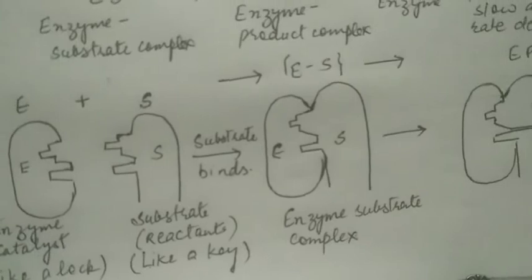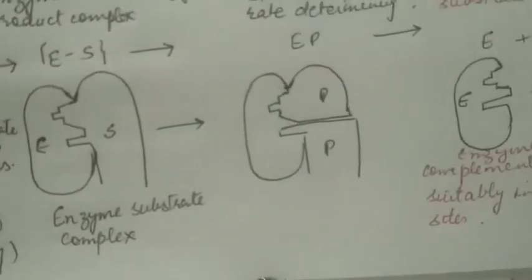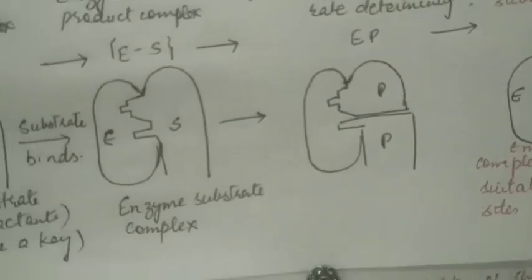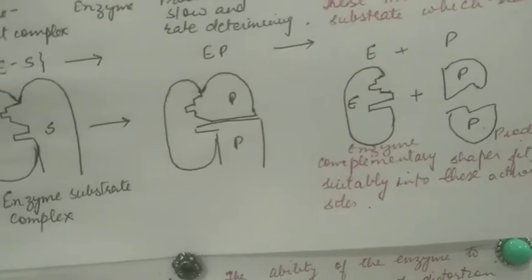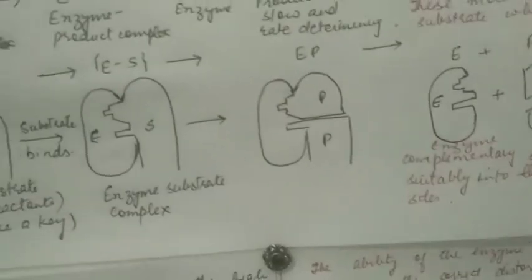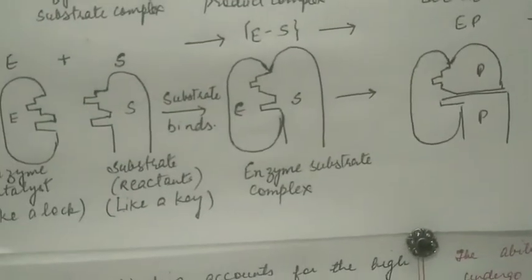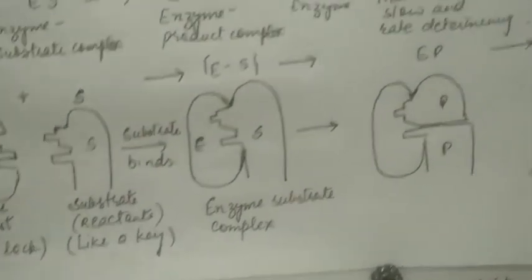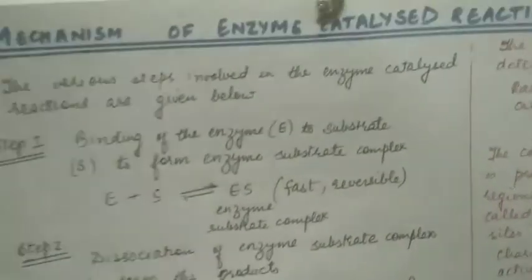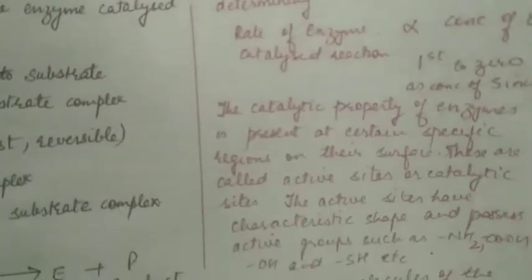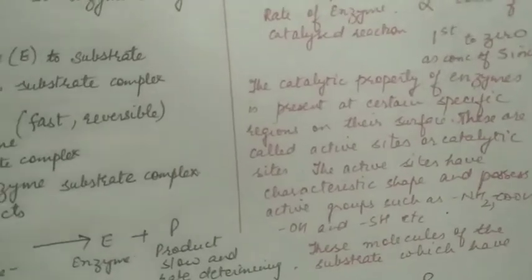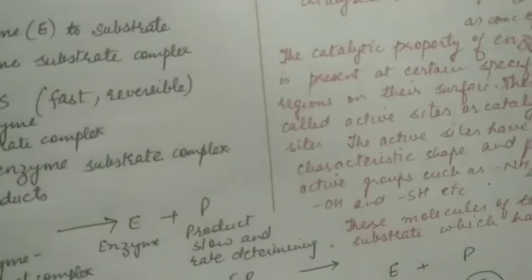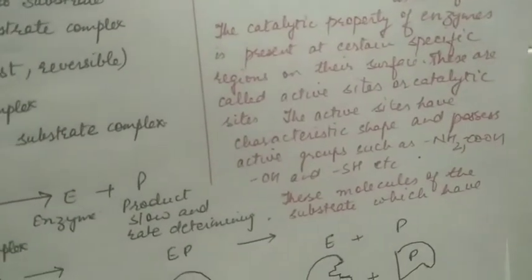Second step is the dissociation of enzyme substrate complex to form products. So in the complex here, the substrate will change into products, and then later on in the last step the products will separate from the enzyme. The second step of formation of enzyme substrate complex is slow and rate determining. The catalytic properties of enzymes is present at certain specific regions on their surfaces. These sites are called active sites or catalytic sites.